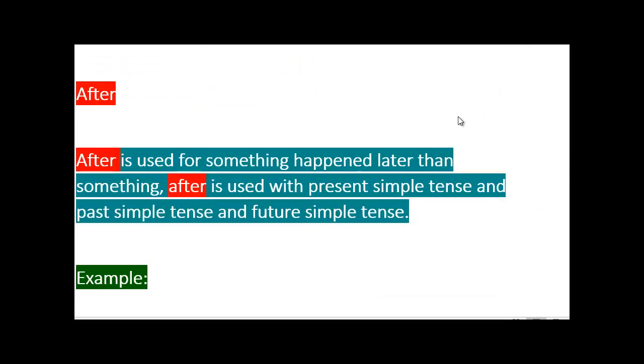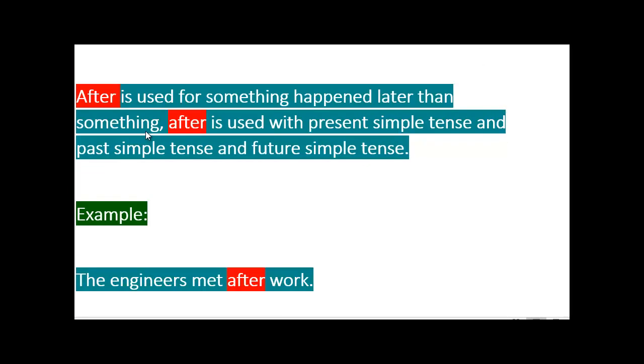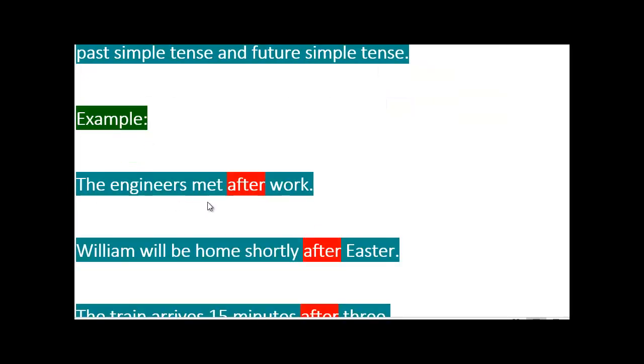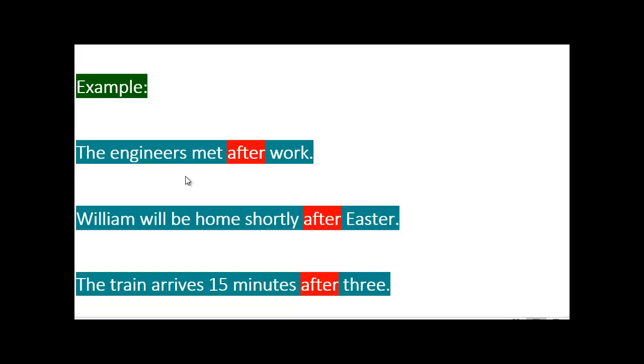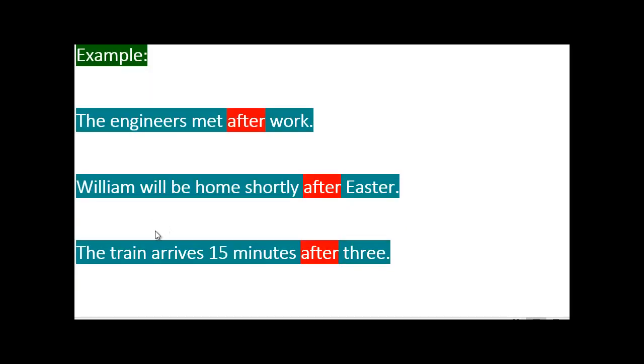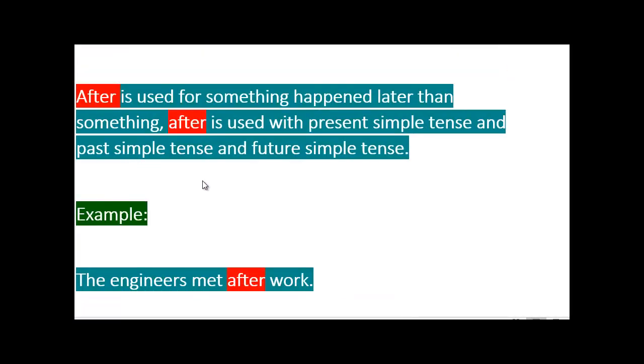After, we're talking about an event, and then something happened after the event, okay? What kind of tenses do we use? Present simple, past simple, or future simple tense. Let's have some examples. The engineers met after work. So they worked and then they met after work. Met is past simple. William will be home shortly after Easter. So will be is future simple. The train arrives 15 minutes after 3. That is present simple. So we use after with these tenses.